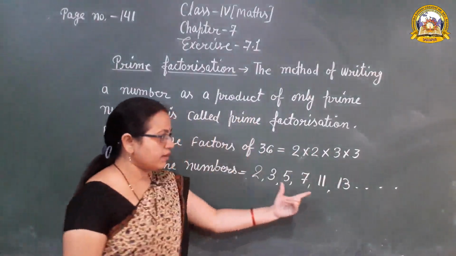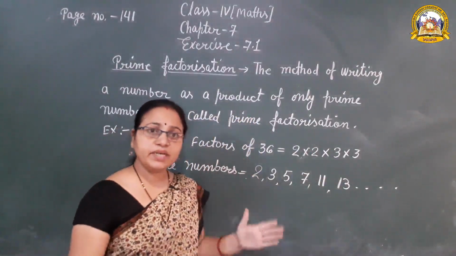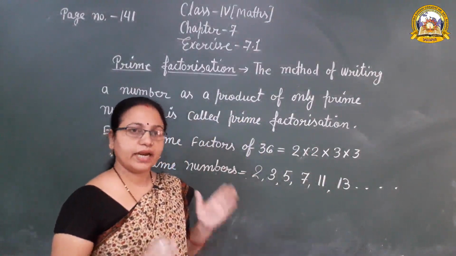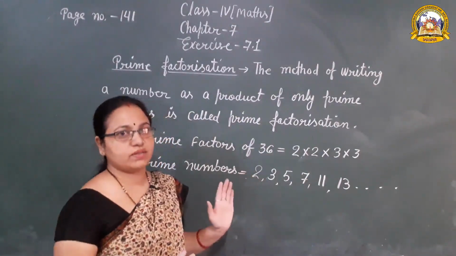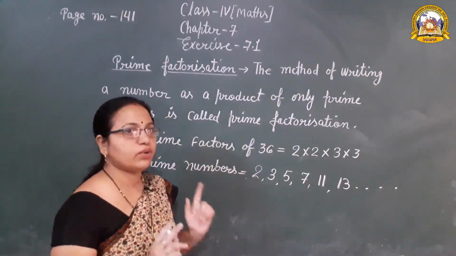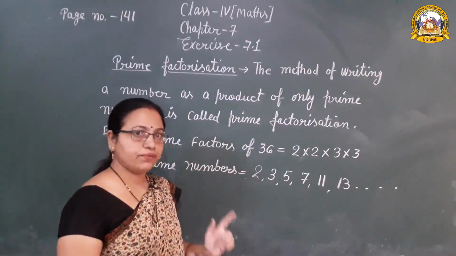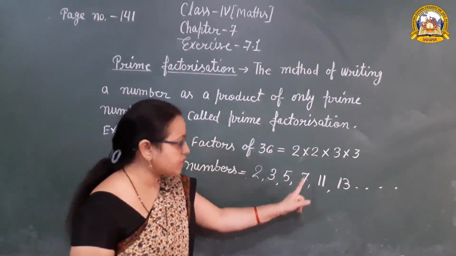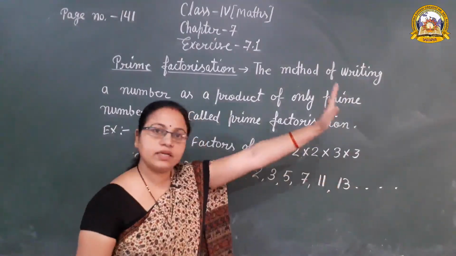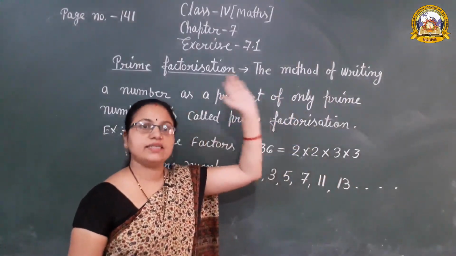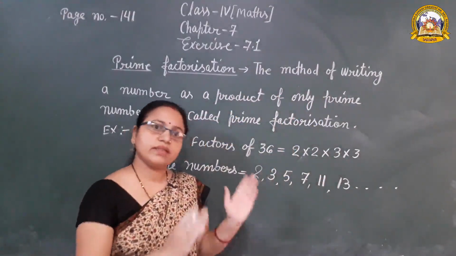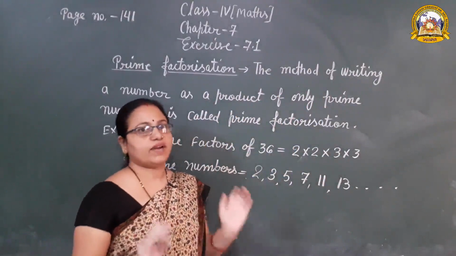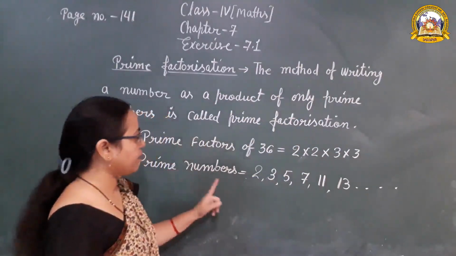A prime number is a number that can be divisible by itself and 1. It is divided only by 1 or by the number itself. For example, 2 can be divided only by 2 and 1. Similarly 3, 5, 7, 11, 13, 17, 19 and so on. They are only divisible by the number itself. They are called the prime numbers.